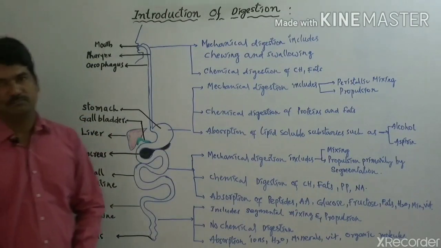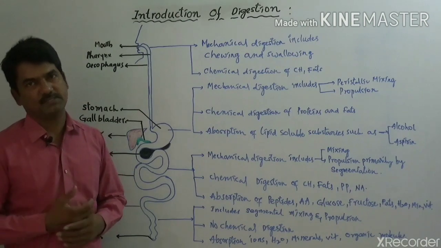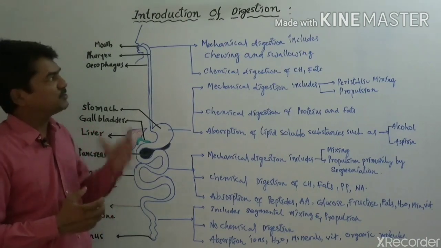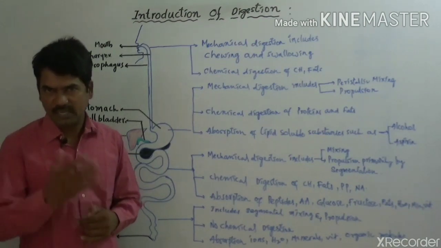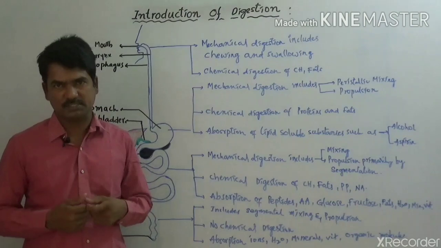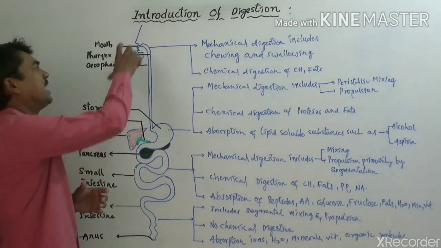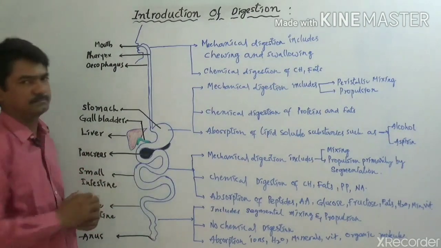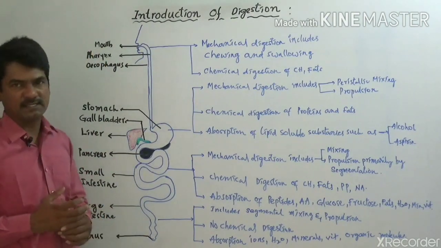Introduction of digestion. So how does digestion take place in human beings? Digestion is a very important process that occurs in living organisms like human beings. So how does digestion take place in human beings? Here, digestion takes place through the gastrointestinal tract, which begins with the mouth and ends with the anus.